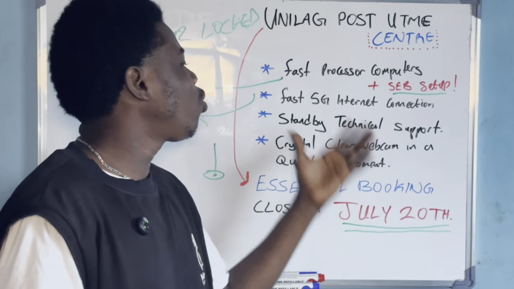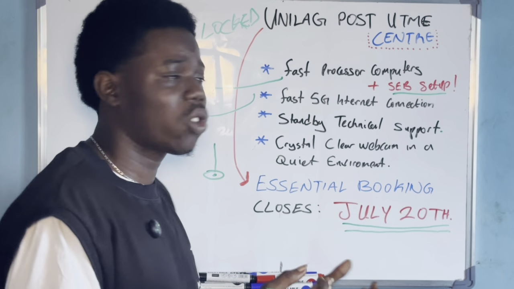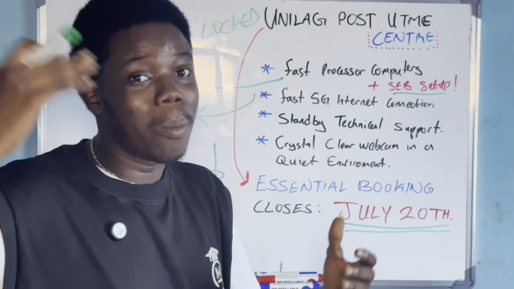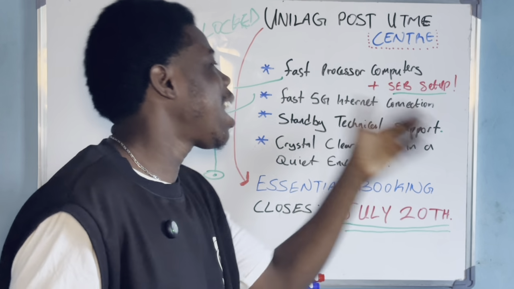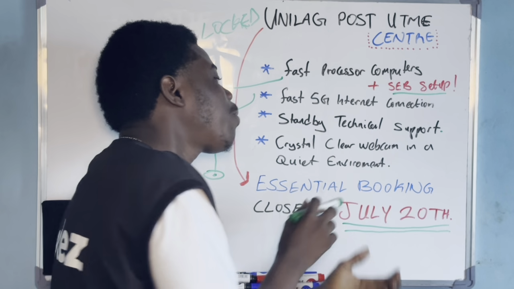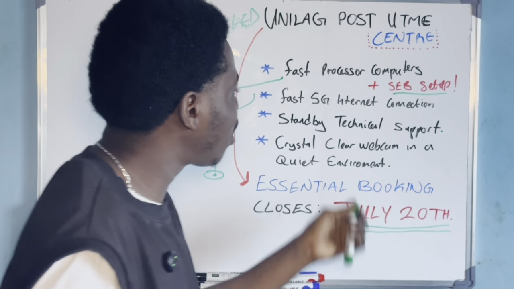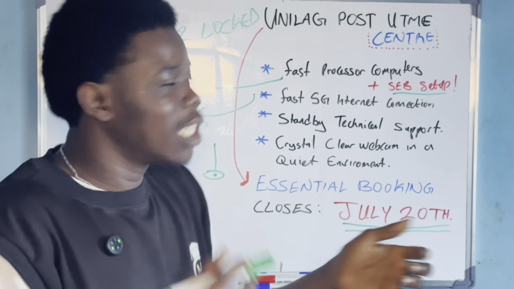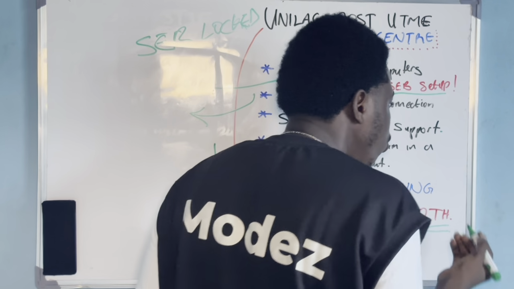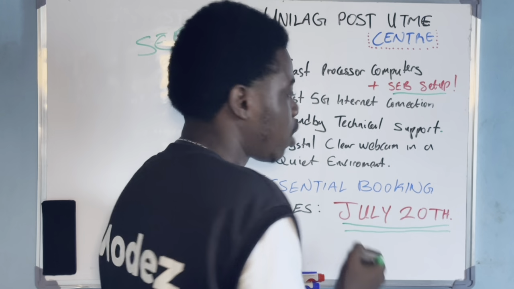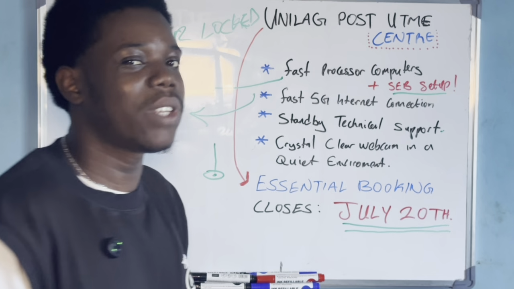That is not all. You don't have to worry about network interruptions or even interruption from power supply because light is constant. And also, we have technical support that is already on standby for you. Just in case you experience any issue during the exam, they come in instantly to fix it.